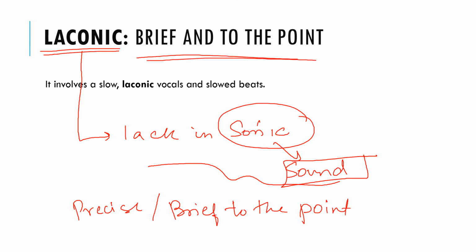Now let's look at the sentence where it is used. It involves slow, laconic vocals and slowed beats. That means it requires less vocal and slowed beats. The music, or maybe the person's voice, the person's ability to speak, requires laconic vocals and slowed beats. Now let's move on to the next word.